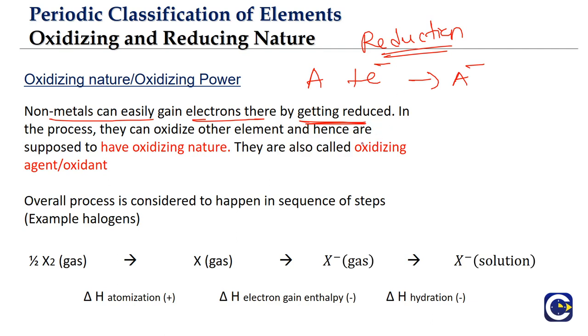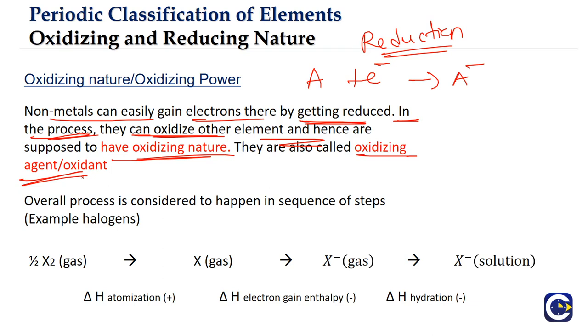Now when the non-metals are gaining electrons, what is going to happen in the process? When a non-metal is gaining, somebody must be losing. It means they are oxidizing the other element, and hence we say they have oxidizing nature. They are able to oxidize others. That is the reason why we can call non-metals an oxidizing agent or oxidant.